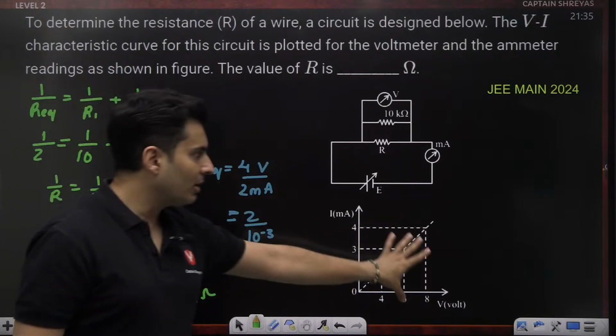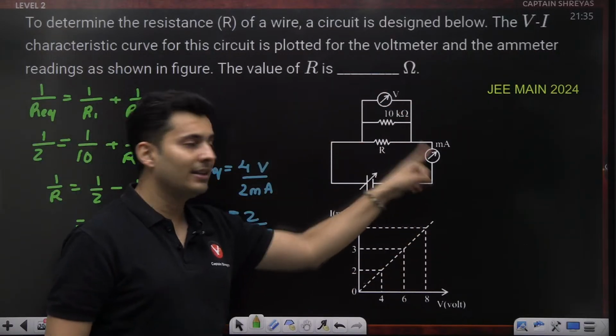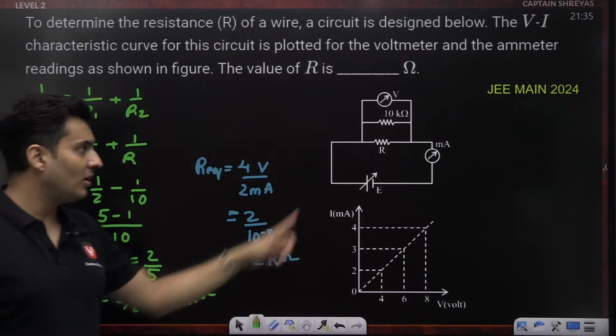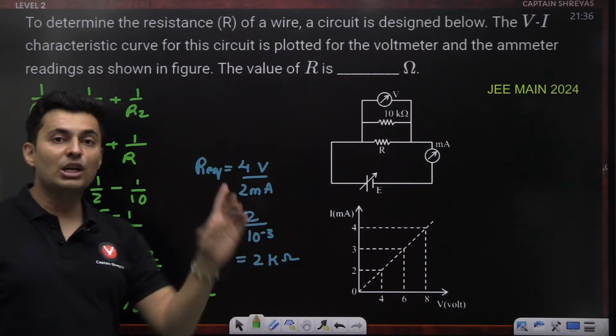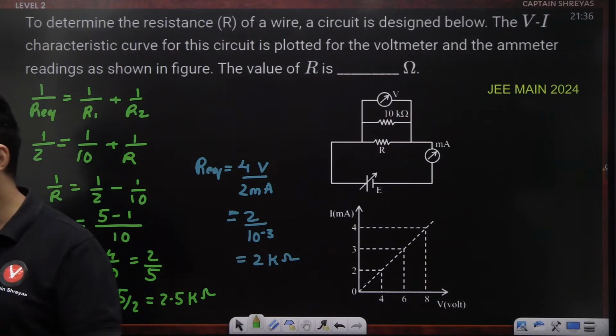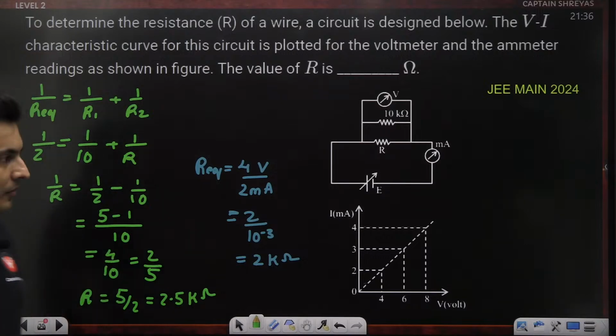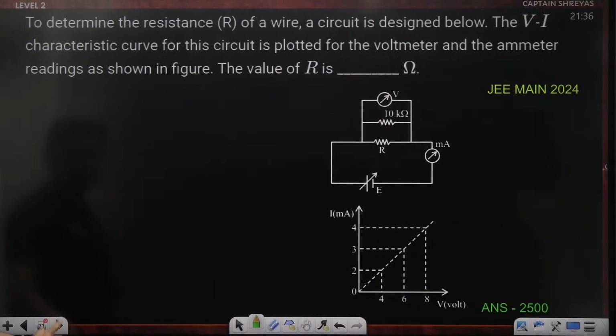So this graph, whatever was shown, was for the net voltage and the net current. So whatever you got as the resistance was not the R value, it was the equivalent resistance, which was then to be found out using parallel combination. I hope this is clear. Moving on, next question on your screen.